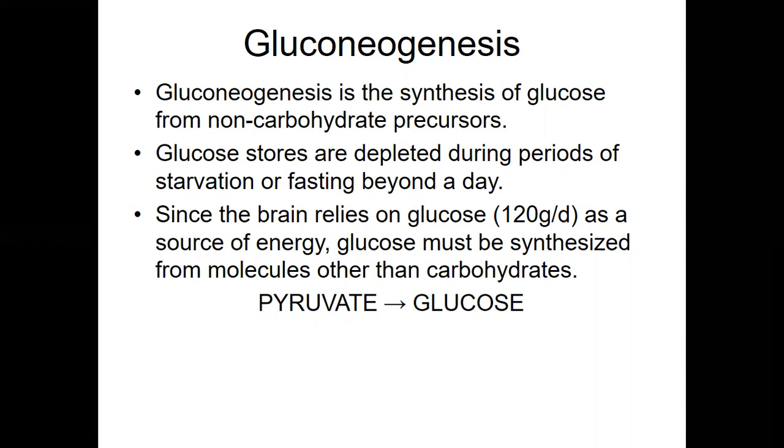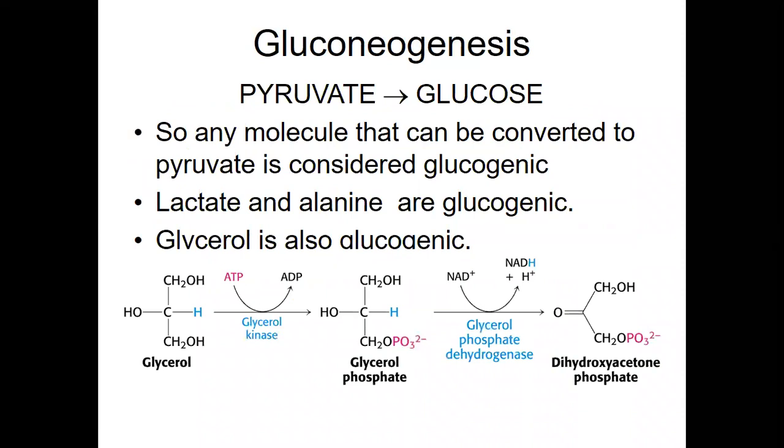Gluconeogenesis is the synthesis of glucose from non-carbohydrate precursors. Glucose stores are depleted during periods of starvation or fasting beyond a day. Since the brain relies on glucose as a source of energy, glucose must be synthesized from molecules other than carbohydrates. So it is a process by which glucose is synthesized from non-carbohydrate precursors. So from pyruvate, the glucose is synthesized.